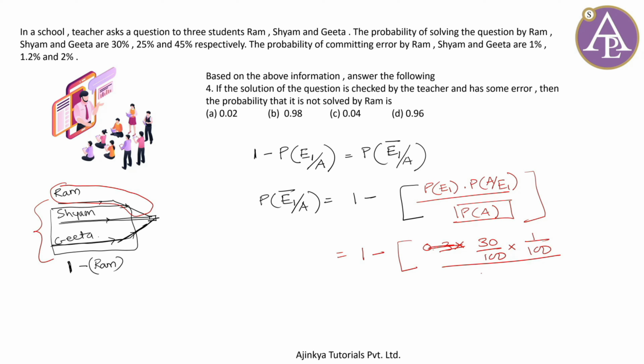What is P of A? Well, I think I calculated it 0.15 and 15 by 100, something like this. Okay, so now if you calculate this, just cancel this out. 2 times is 1 minus 0.02, so your final answer is 0.98. You can mark this 0.98, option B, as the correct answer here.